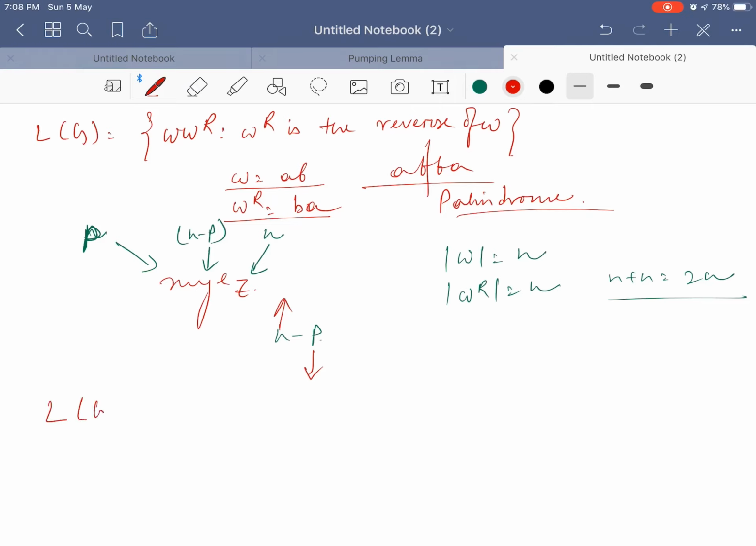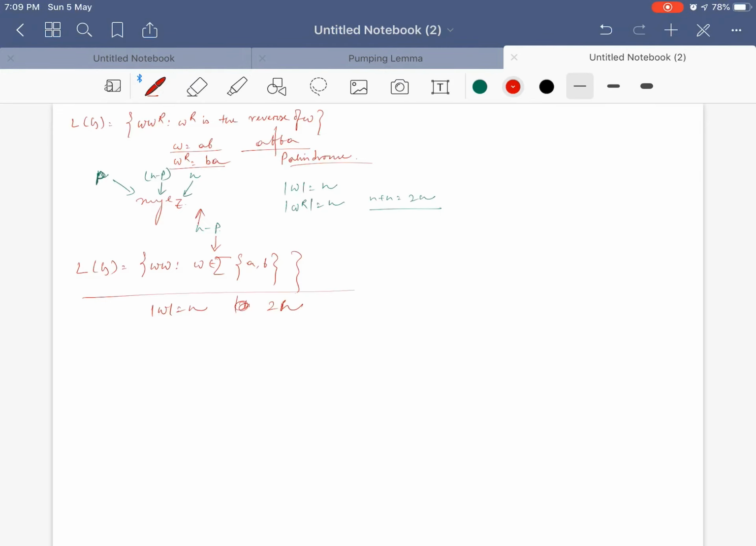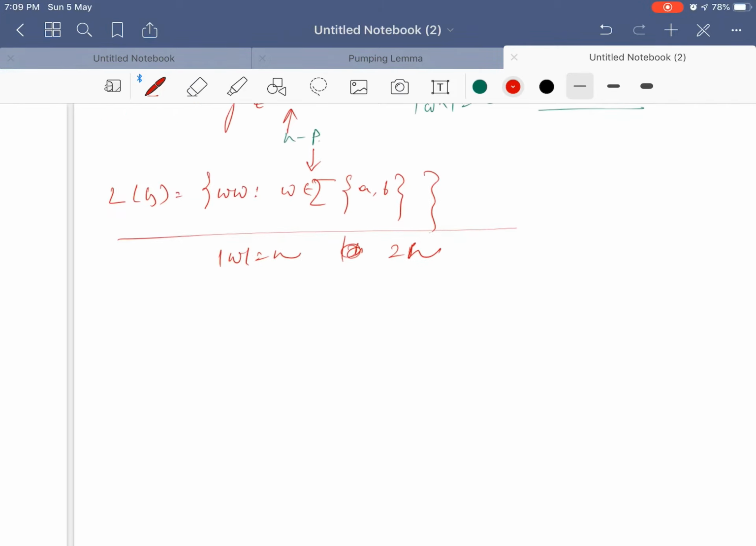In a similar manner, I can prove that L equal to omega omega, where omega belongs to {a, b}, is also not regular. In the same manner we have to prove it: if mod of omega is n, then the total length of the language string is twice n. So we have to check how to accommodate twice n elements in x y to the power I z. If I can accommodate it, then it will be regular, otherwise it is not a regular language.